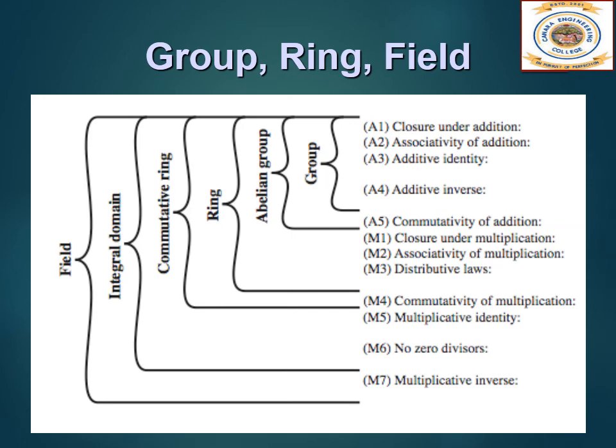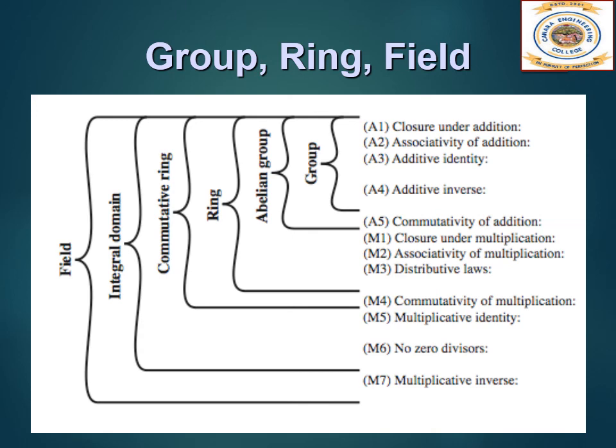Next we will see the ring. In addition to these five axioms, it should also obey closure under multiplication, associativity of multiplication and the distributive law. It is called a commutative ring if, in addition, it obeys commutativity of multiplication.